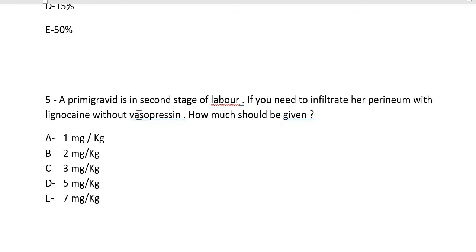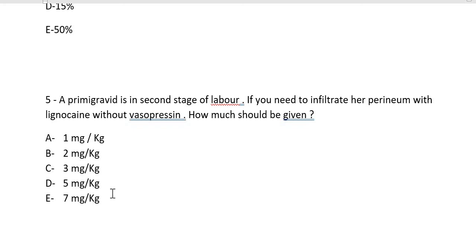If we are giving a vasoactive substance like vasopressin, the purpose is that it will cause vasoconstriction, and all of this drug will stay in the vicinity, in the area where we want to do the procedure. If you are giving it with vasopressin, then you need to give 7 milligrams per kg. So be very specific and answer this question. If it is without vasopressin, you will give 3 mg per kg. If it is with vasopressin, you are going to give 7 mg.